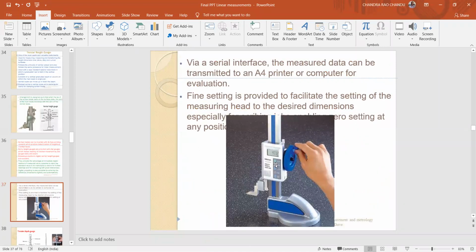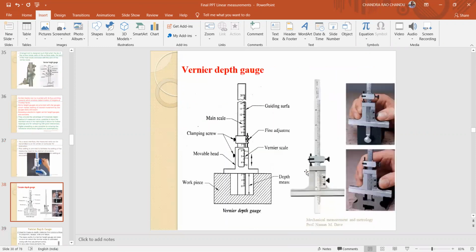This is the digital type of vernier height gauge. You can set the preset value, the initial value. There is no need to take the main scale reading, vernier scale reading, or vernier coincidence, and no need to calculate. The measurement is displayed directly on the display. Simply place the work part to be measured below the stem and take the reading.